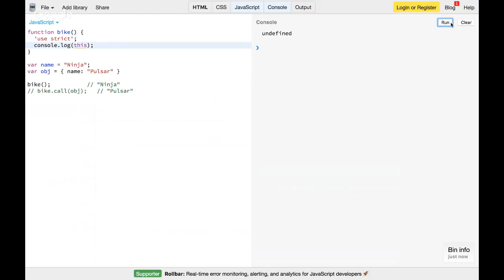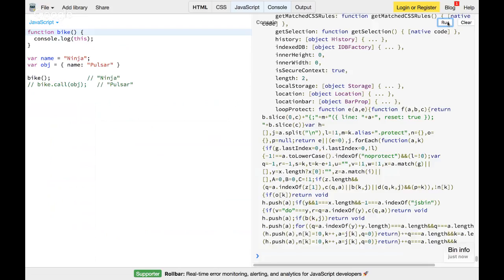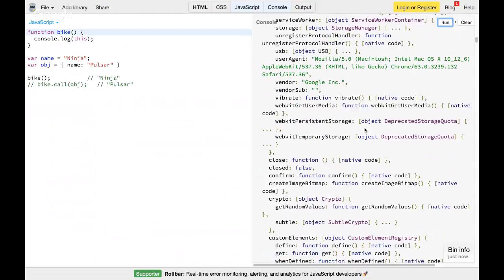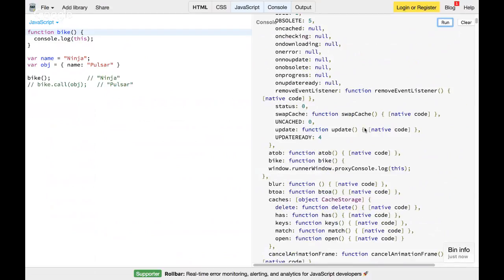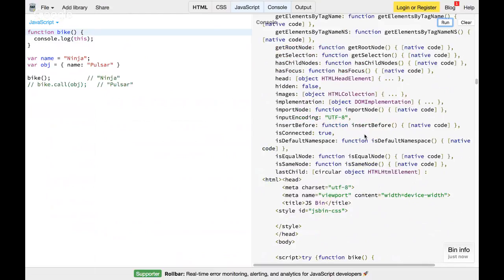So if your program or your function is in strict mode, then by default this keyword points to undefined, not the global variable. That's why when I say use strict, this got printed as undefined, but when I remove use strict, now it prints that whole object, which is pretty big. That's the entire window object that got printed. You can see here, this is a big window object, because now this points to window.